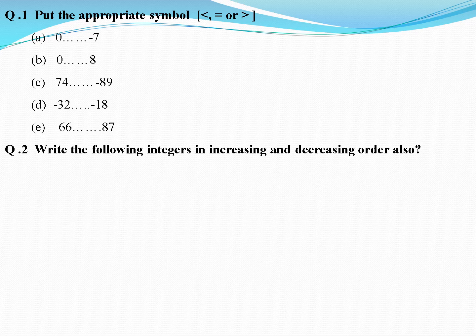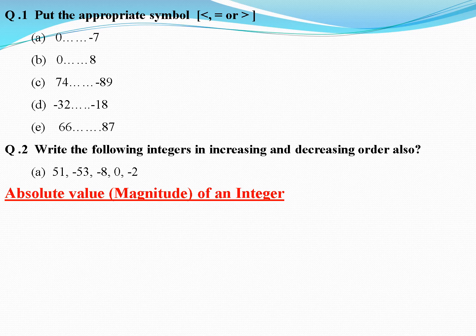The next question is to write the following integers in increasing and decreasing order. If I have to put these integers in increasing order, that is, smallest to largest, the sequence will be -53, then -8, then -2, then 0 and then 51. And decreasing order means largest to smallest: 51, then 0, then -2, then -8 and then -53.